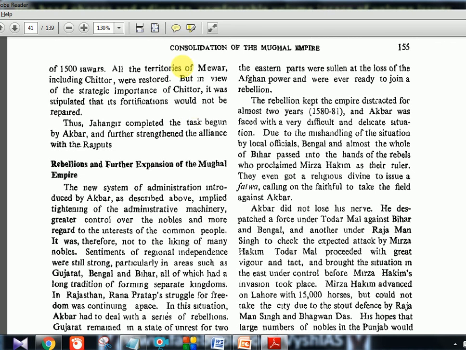All the territories of Mewar, including Chittor, were restored. But in view of the strategic importance of Chittor, it was stipulated that its fortification could not be repaired. Thus, Jahangir completed the task begun by Akbar and further strengthened the alliance with the Rajputs. Okay, so this is the whole story.